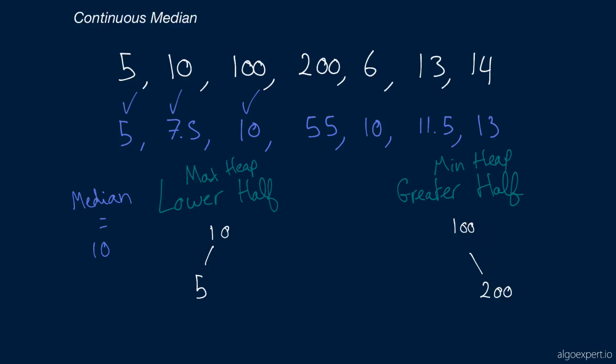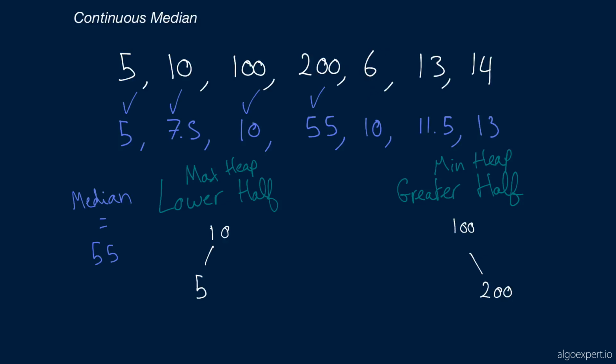And now we can recompute the median. We notice that they both have the same length. So we take the top value of the max heap, which is 10, and the top value of the greater half, which is 100, take the average of 10 and 100, and that's going to be 55. And we can update the median to be 55. And so we can check off 55. We've got 3 more numbers to add now.